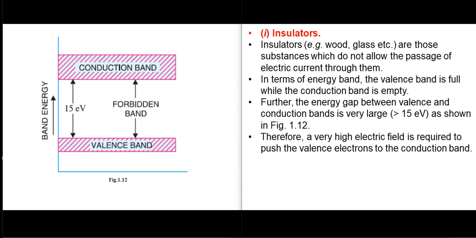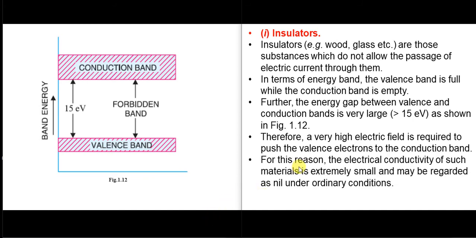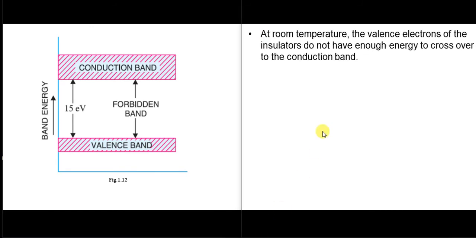For this reason, the electrical conductivity of such materials is extremely small and may be regarded as nil under ordinary conditions. At room temperature, the valence electrons of insulators do not have enough energy to cross over to the conduction band, meaning the valence band electrons cannot move to the conduction band at normal room temperature.